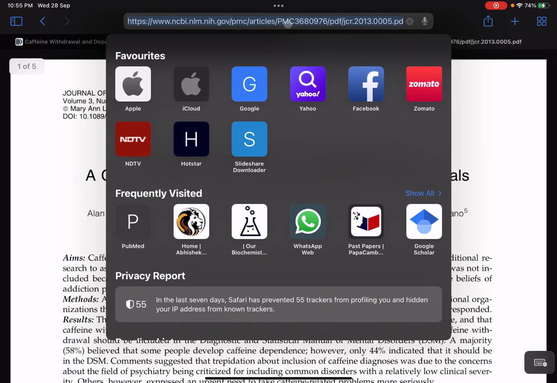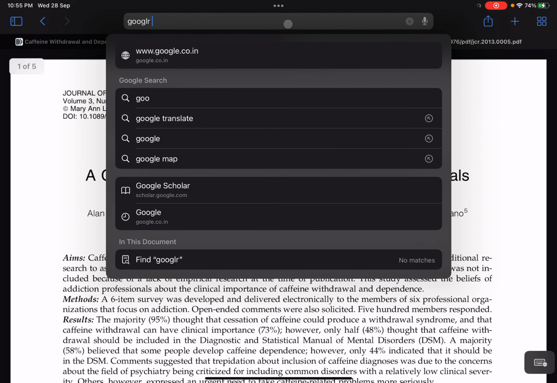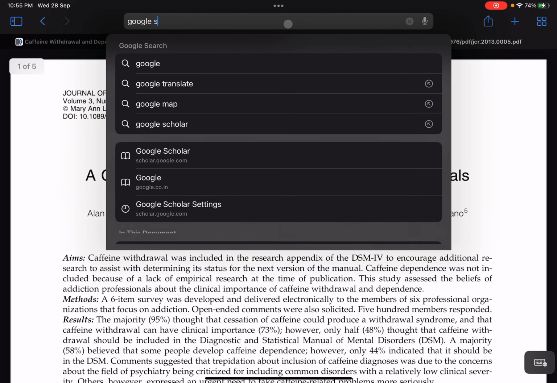And then where else can you do it? You can also go to Google Scholar. Go to Google Scholar.